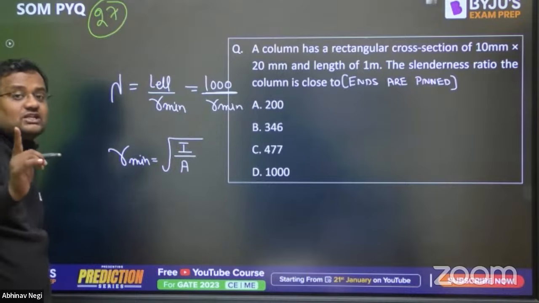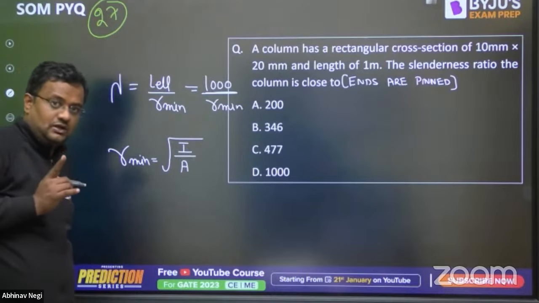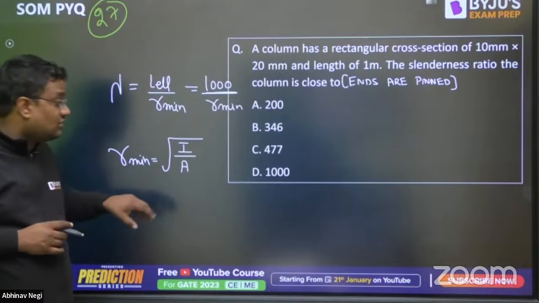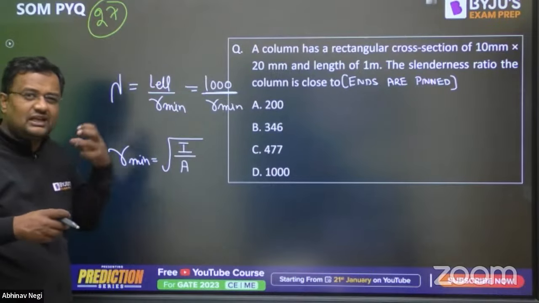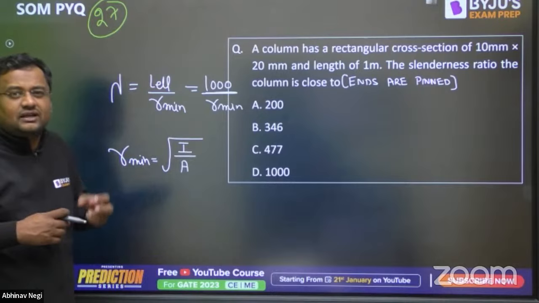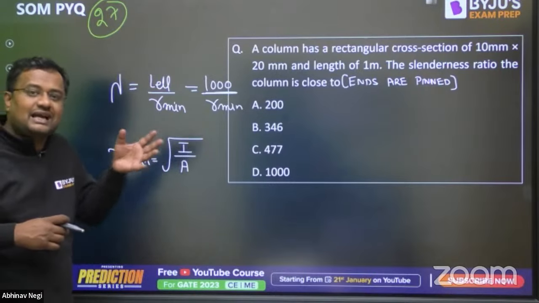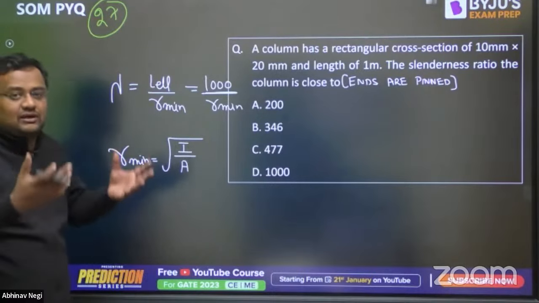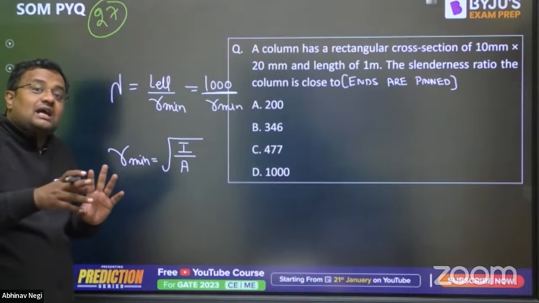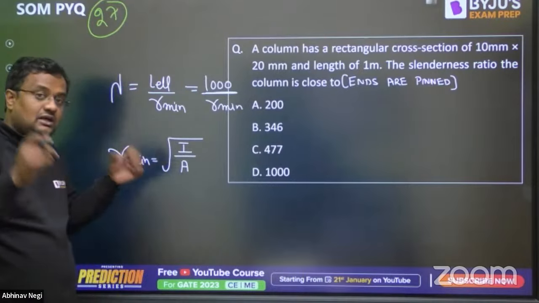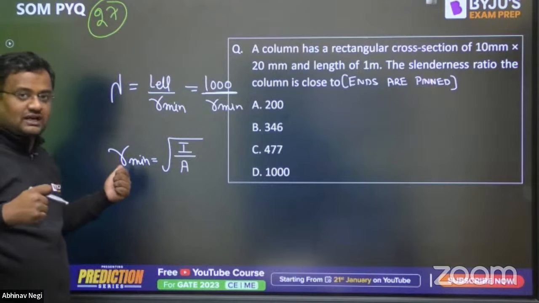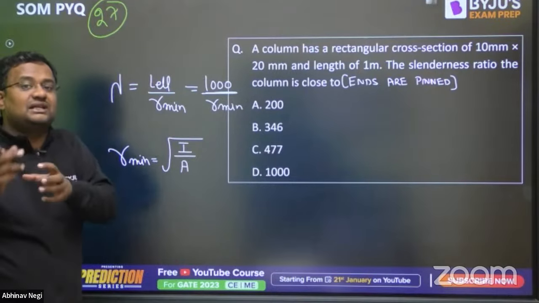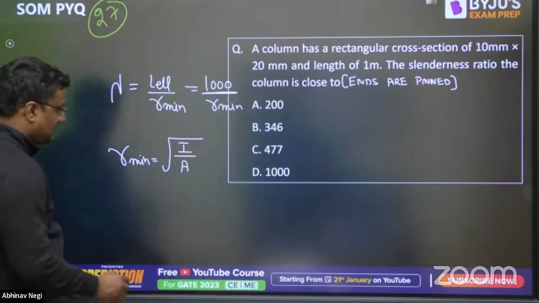If a shape has more radius of gyration, it represents that from a particular area we can make a circle, a triangle, a rectangle, an I section, an L section, or an irregular shape. For a particular area, the shape which gives the maximum I, that means strong in rotation, has more radius of gyration. So radius of gyration represents that for a particular area there is more moment of inertia.